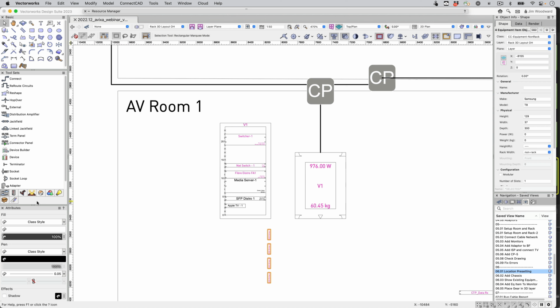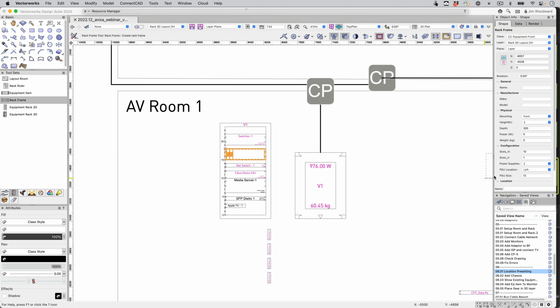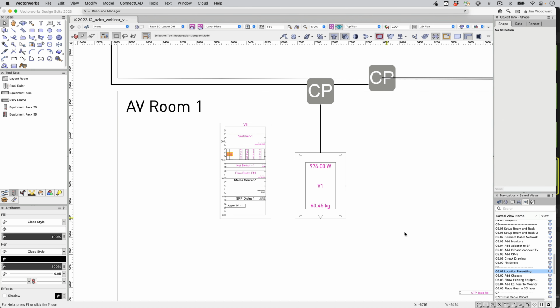Let's put them in a rack chassis over an AV room. We'll put a rack frame. We can configure that where we want the power supplies, give it a make and model if we want, but we'll just keep this simple. We'll drop these drives into those modular units. We'll keep a space in between each of those. They now know they're in that room, in that rack, in which slot they're in.